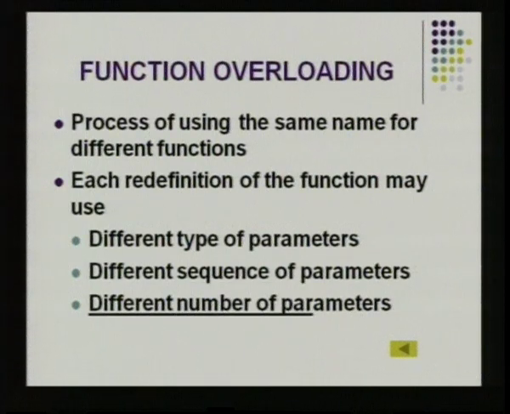The third possibility is when there are different numbers of parameters. So, you have the function with the same name performing different operations, but the compiler can identify the difference in the functions by the parameters. What difference? One is in the data type of the arguments, the sequence of the arguments and the number of the arguments. So, this is how functions are overloaded in C++. When we write programs using these concepts, you will be able to understand it better.